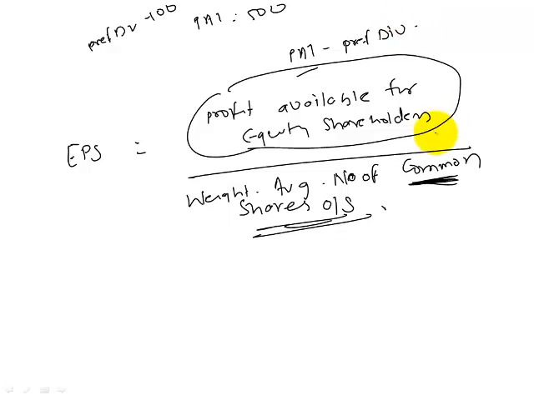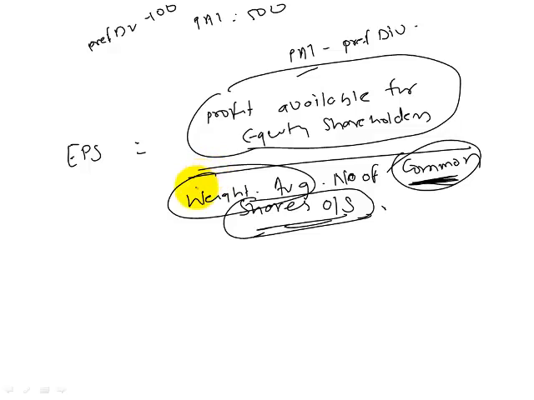Clear? What would be the denominator? And see how each and every word is important. In the denominator we will not take preference shares, because EPS is not calculated for preference shares, it is always calculated for equity shares. That's why weighted average number of common shares. Why do we need weighted average?